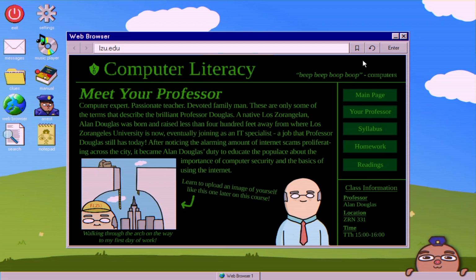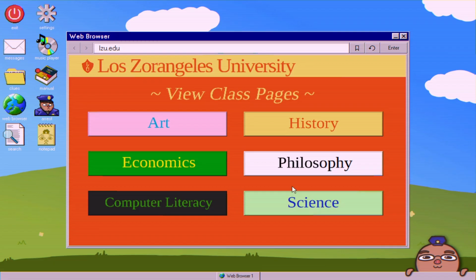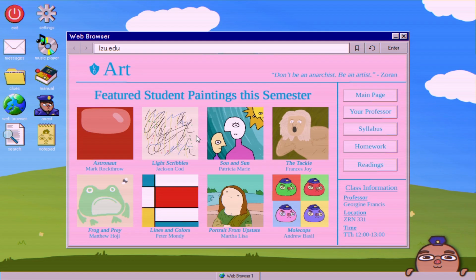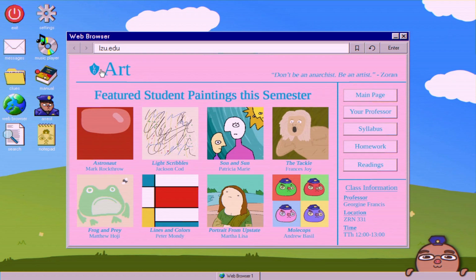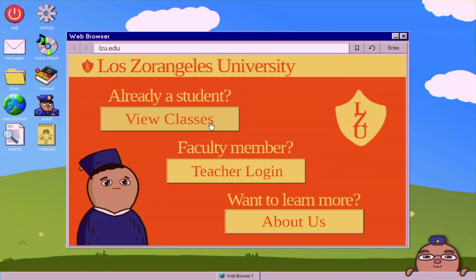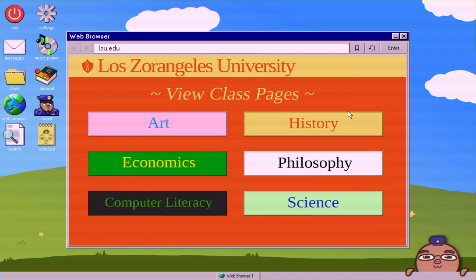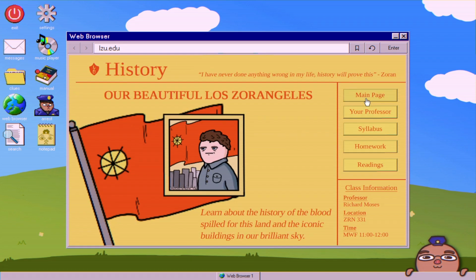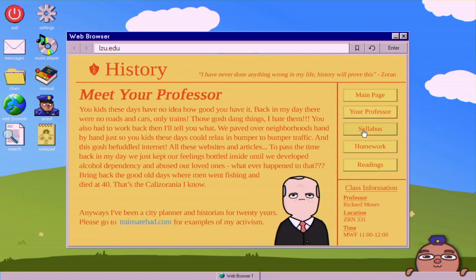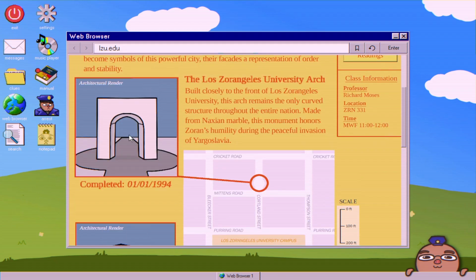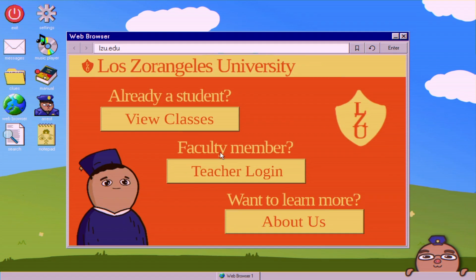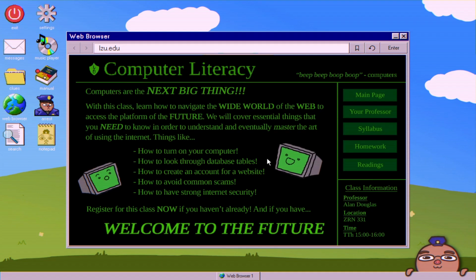And much like the last case with the New Hampshire wiki, the same thing here is reading through all this, trying to figure out which classes the 2 students are taking together. And yes, this is all readable. They all have a main page, a page about the professor, syllabus, homework, and readings. But again, I'm just going to hit the highlights. I'm not going to read through all of this because it is quite a lot. Anyway, back to figuring out the login.